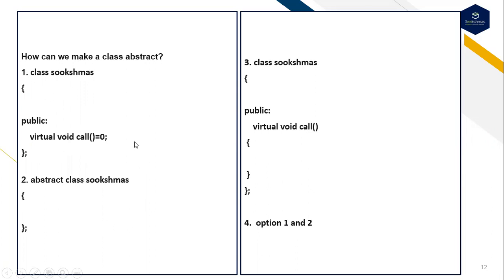I already explained how you can achieve the concept of the abstract class. Any class consisting of one or more pure virtual functions, that class we treat as an abstract class. No need to use the abstract keyword here. So the first one is the right answer. Why? Because this class consists of the pure virtual function, so we treat this class as an abstract class.